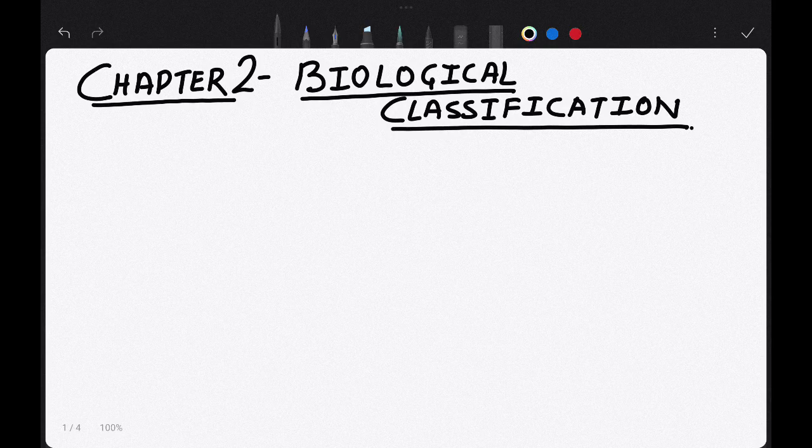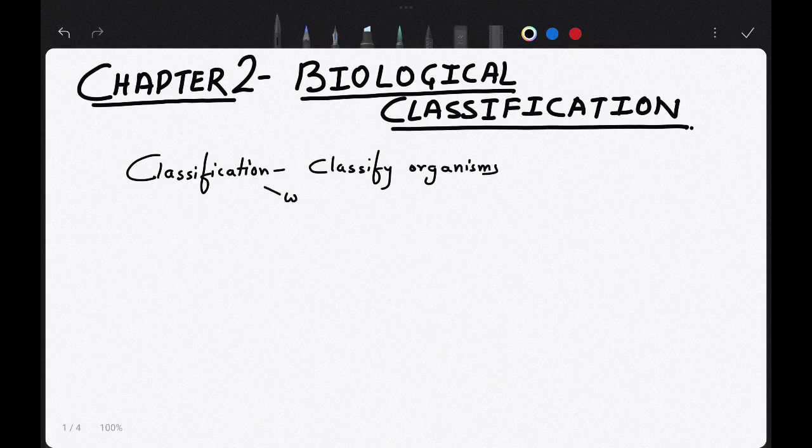Now before I start, I would like to ask you, what is classification? You will say, sir, classification means dividing organisms based on several features. You categorize or divide organisms based on several features, that is, classify organisms.